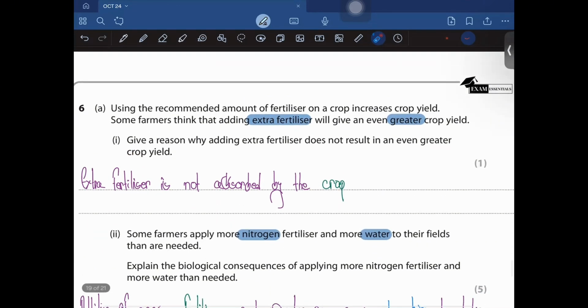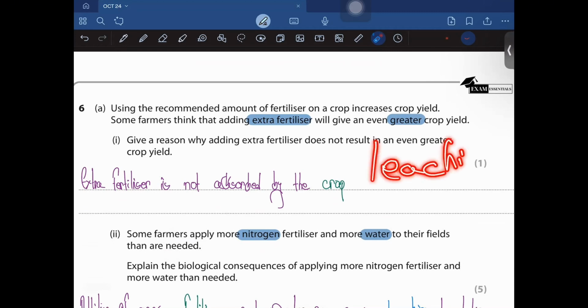Some farmers apply more nitrogen and more water to their fields than are needed, okay? Explain the biological consequences of applying more nitrogen fertilizer. So this is going to be related with eutrophication, right? Whenever a person is adding excess fertilizer to a particular soil, there is always a risk of leaching, right? So what is leaching?